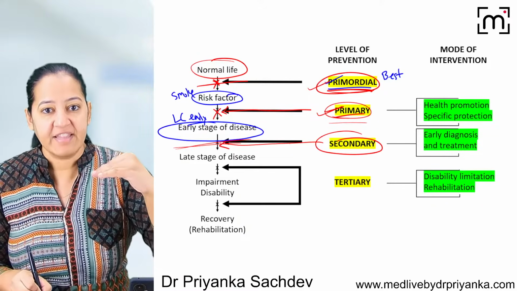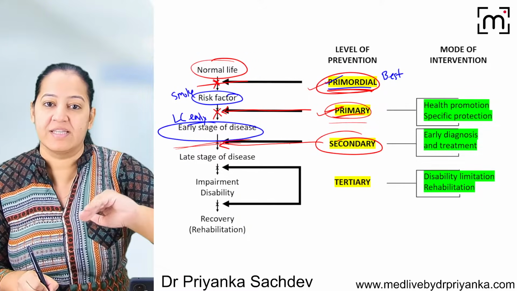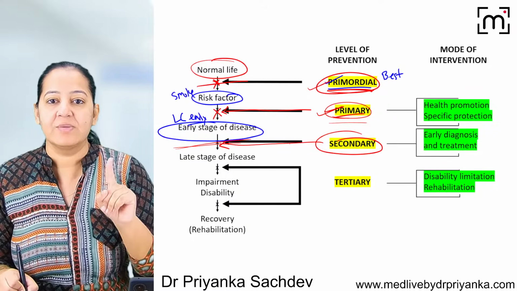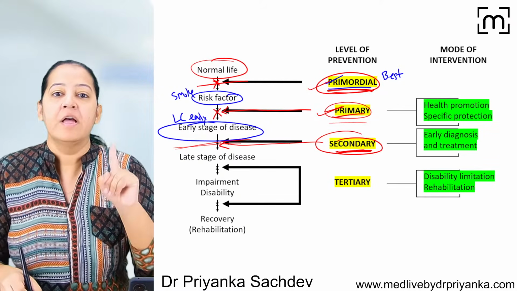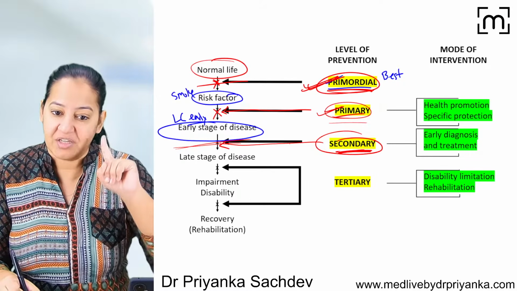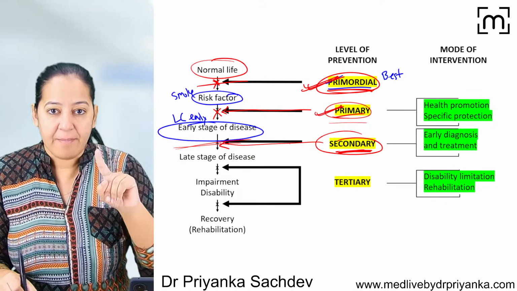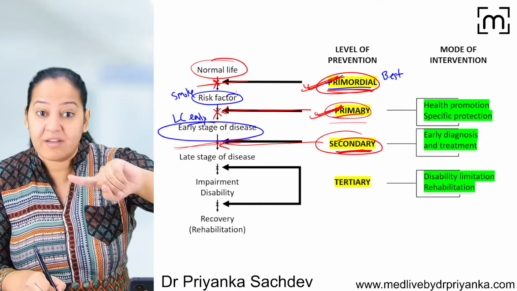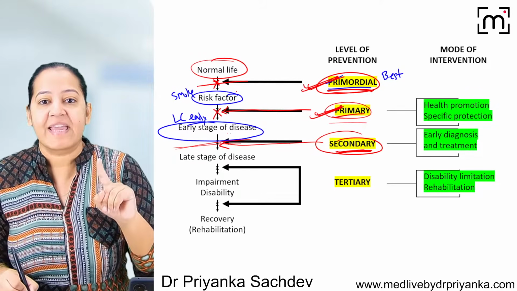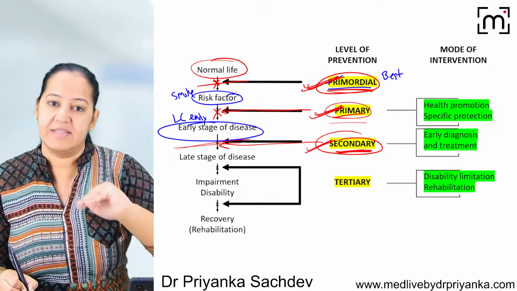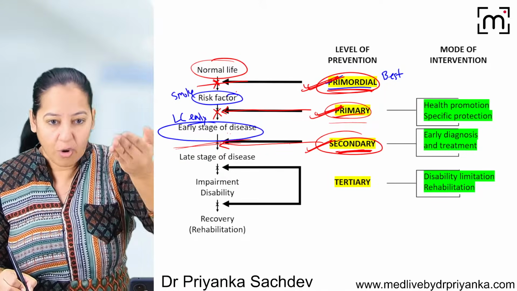So here we are taking the action after the start of the disease, but before its complication. That is known as the secondary level of prevention. Okay. So primordial is the action taken prior to the risk factor. Primary is the action taken after the risk factor, but before the disease appears. And secondary is the action taken after the disease appears, but in early stages, not in late stages.